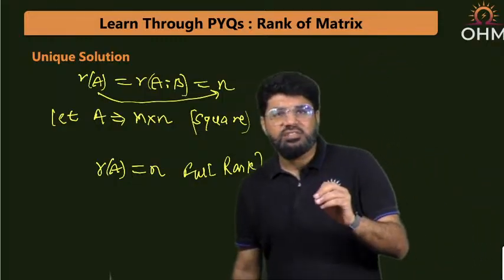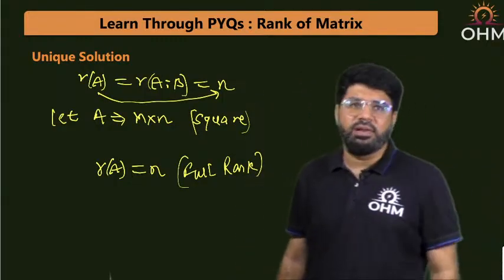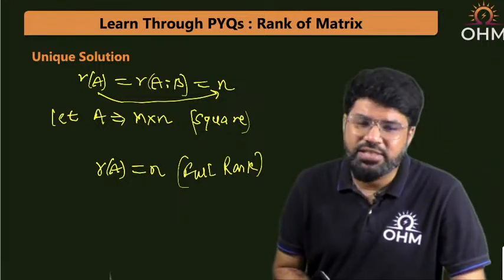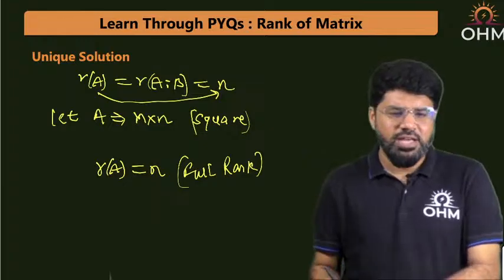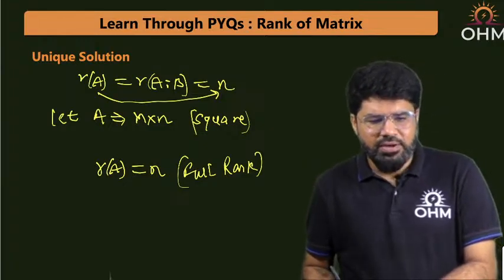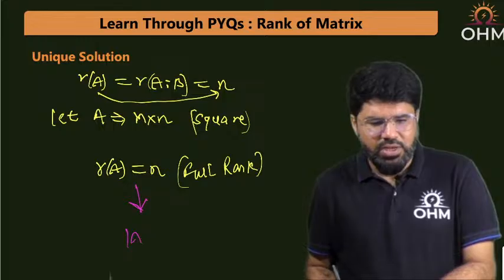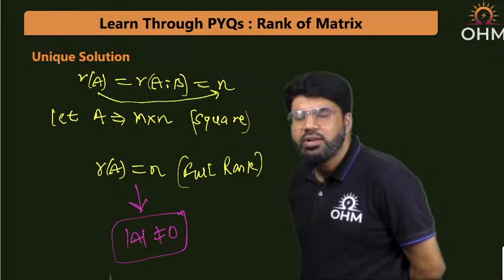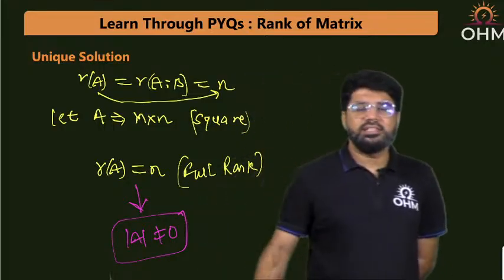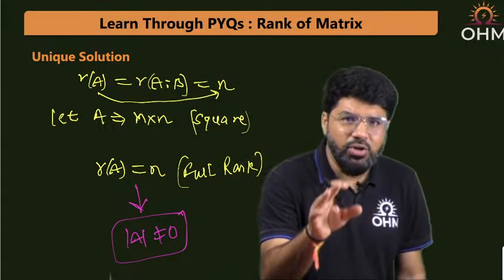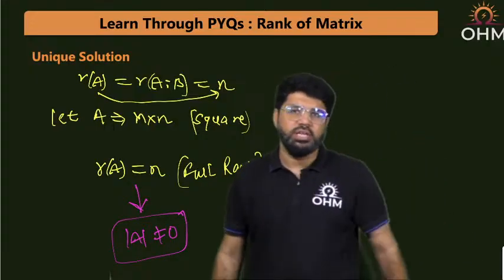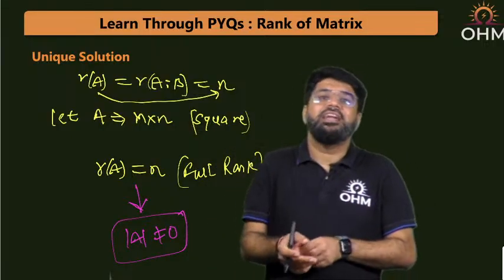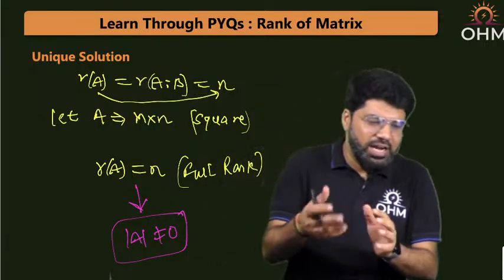So for a square matrix to have the maximum possible rank, we also call it full rank. For a square matrix to have full rank, what is the condition? We discussed a very important condition in the last class. For this to happen, the determinant of A must be non-zero. That means if the question is only and only on unique solution, you can just check the determinant of A. If it is non-zero, then the system will have 100% unique solution. But if the determinant is 0, then it may have infinite solution or no solution. That we have to figure out.